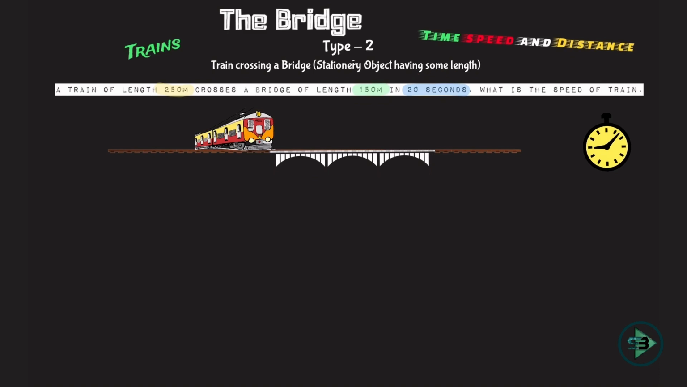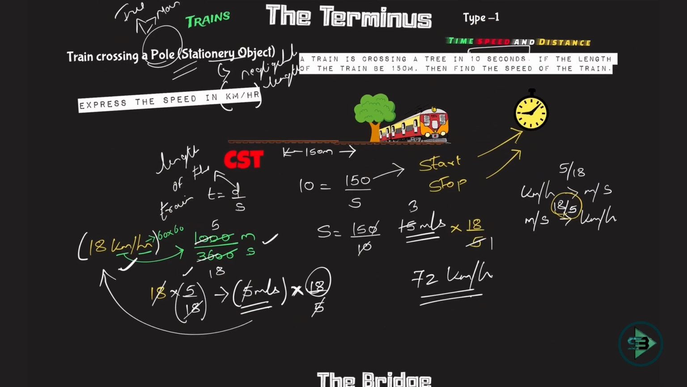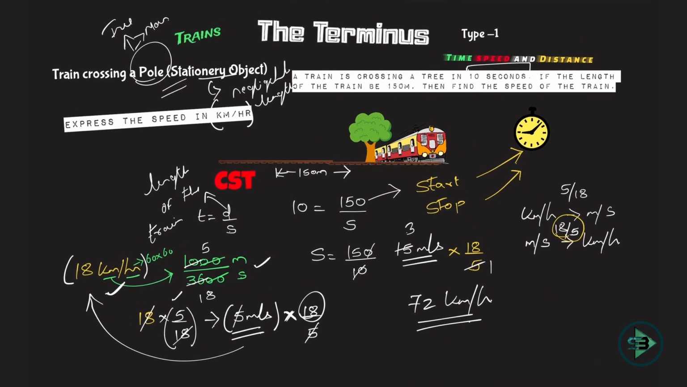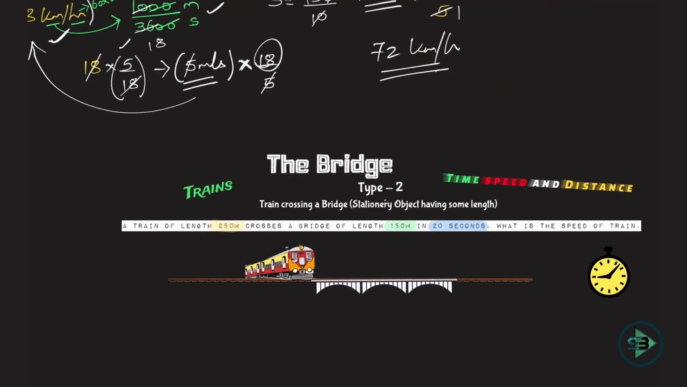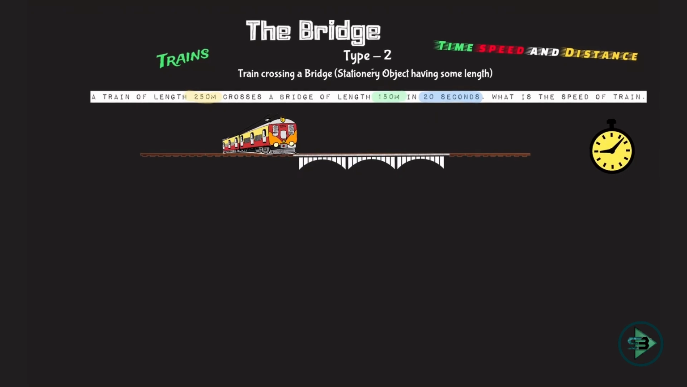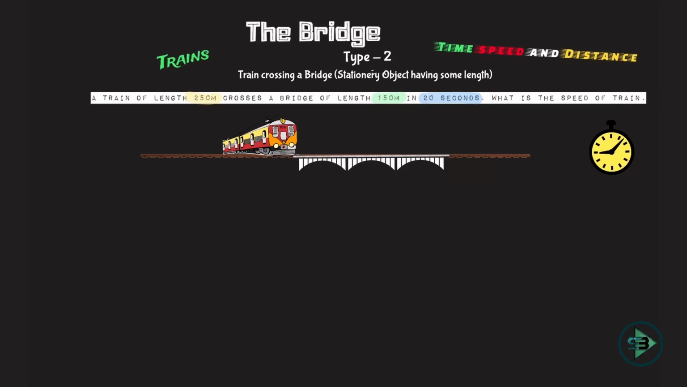Now if you can compare this with type 1, what did type 1 say? We just studied train is crossing a stationary object having negligible length. The length of the tree which the train was crossing was negligible as compared to the length of the train, but this is not the case here. In this case, train is crossing a stationary object having some length. So the bridge has a good enough length, maybe more than the length of the train. So train is crossing a stationary object having some length is your type 2.